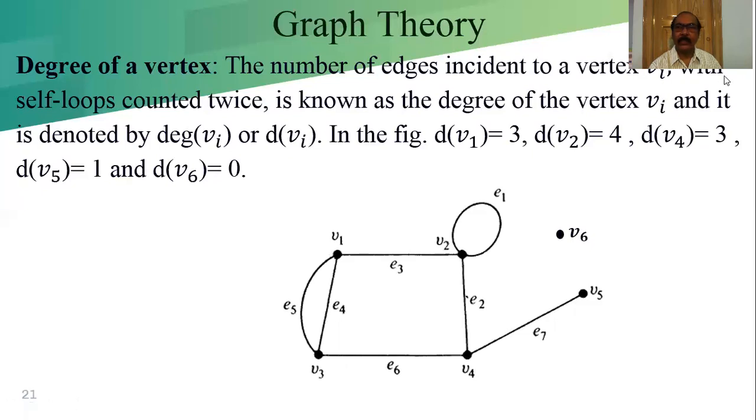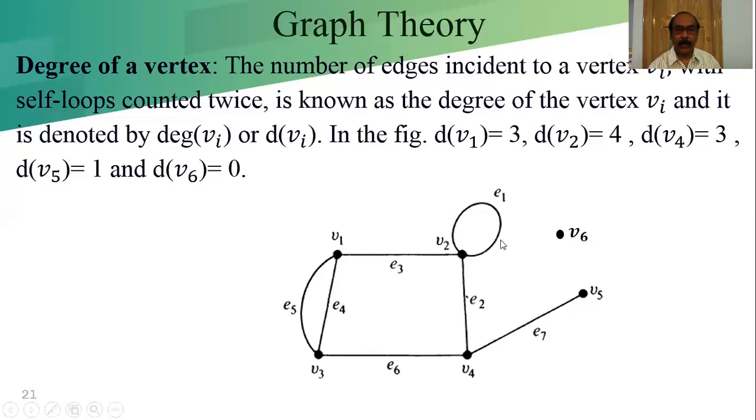Now, the language here is that self loops are counted twice. When counting the degree of the vertex V2, E3 is incident to V2, E2 is incident to V2, and the self loop E1 is incident to V2 in this way and in this way.